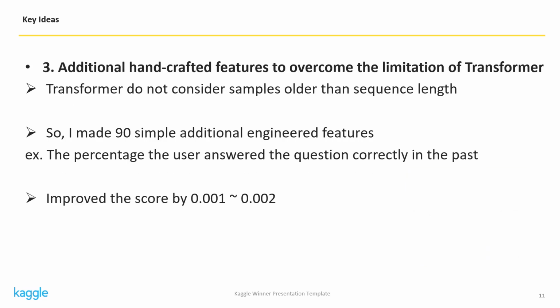The third point is additional handcrafted features to overcome the limitation of transformer. As you all know, transformer cannot consider the information of the samples older than the sequence length. So I made 90 additional handcrafted features that contain such information. For example, the percentage the user answers the question correctly in the past. Such additional features improve the score from 0.001 to 0.002.